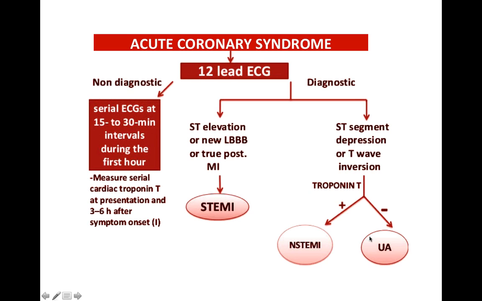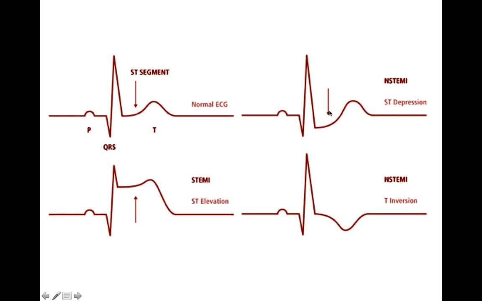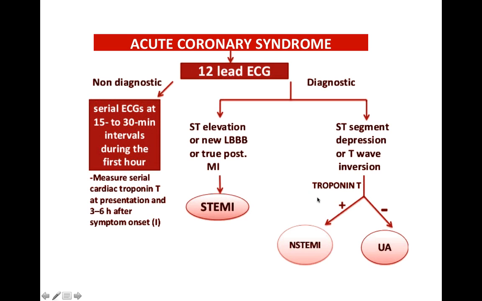So you don't know what the patient has. Unstable angina is subendocardial ischemia, and non-STEMI is subendocardial infarction. The difference between the two is that on EKG we will see the same thing, this kind of ST segment depression. But when we order the enzymes like troponin T or CPK-MB, generally troponin T is the most sensitive. CPK-MB, LDH1 and LDH2 are not important. Generally we go for troponin T.